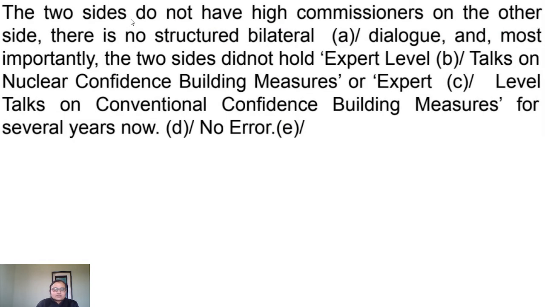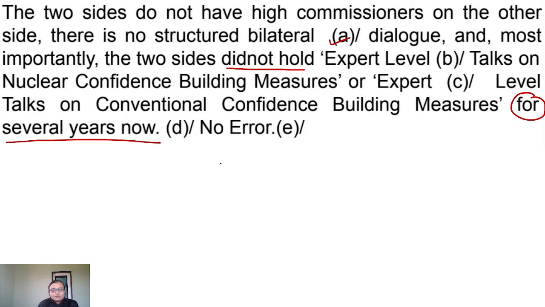Now we'll study the next question. The two sides do not have high commissioners. On the other side, there is no structural bilateral dialogue, and most importantly, two sides did not hold expert level talks on the nuclear confidence building measures or expert level talks on conventional confidence building measures for several years.